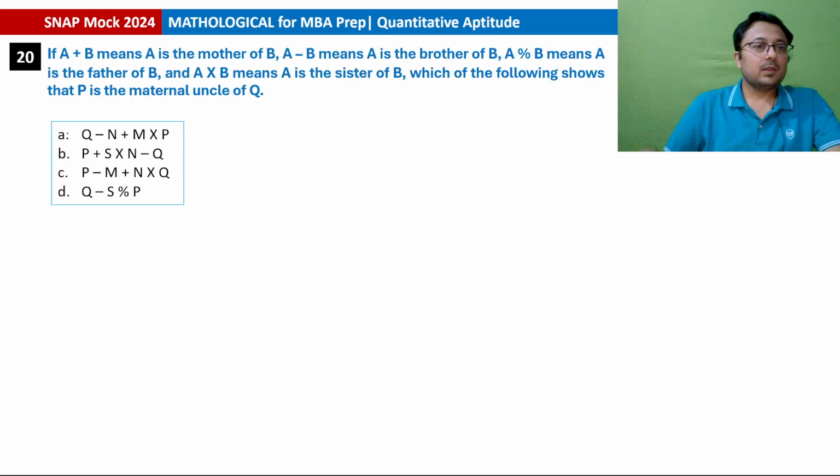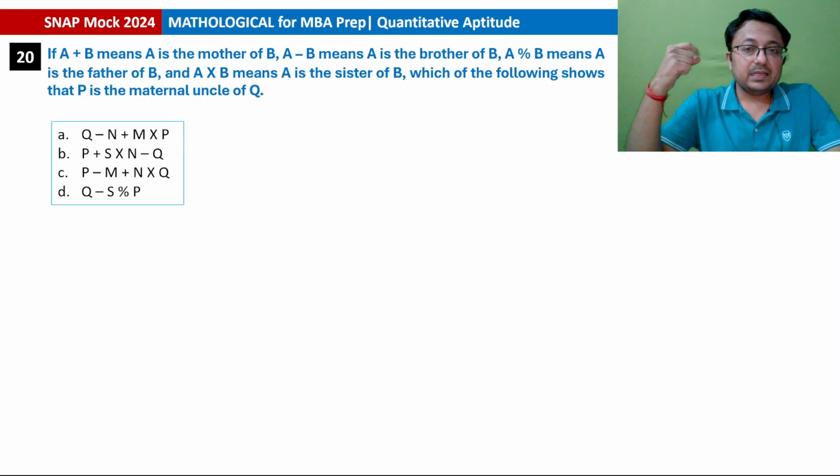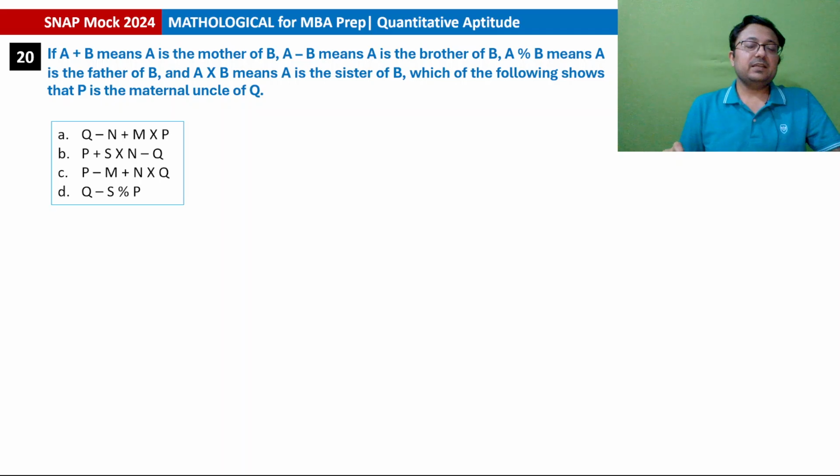Next question. If A plus B means A is the mother of B, A minus B means A is the brother of B, A percent B means A is the father of B, and A cross B means A is the sister of B, which of the following shows that P is the maternal uncle of Q? P is maternal uncle of Q.